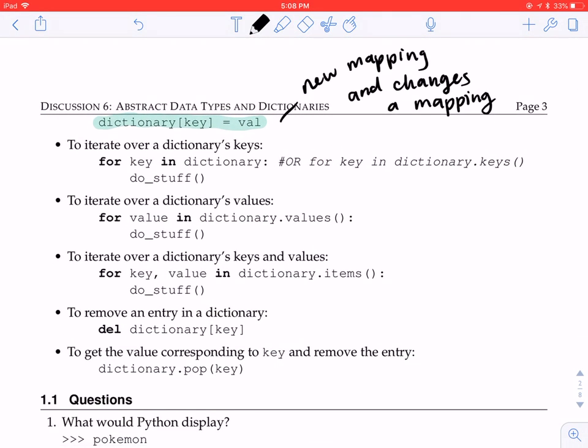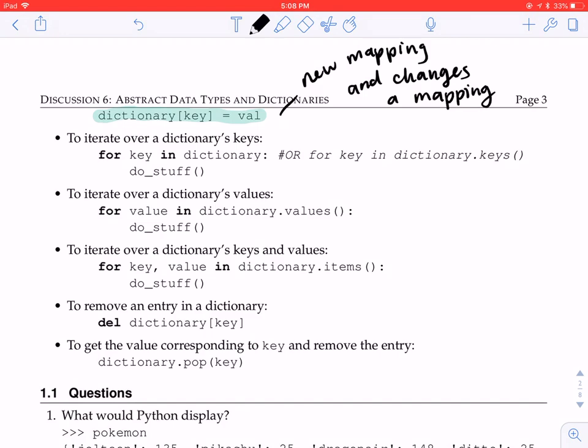And moving on to the next syntax, we have how to iterate over a dictionary's keys. By default in Python, when you iterate over a dictionary, it will actually give you its keys. So if you say for key in dictionary, or you can also say for key in dictionary.keys to make it very explicit, this will iterate over the keys of that dictionary. And the reason you would say dictionary.keys is because this is the function that explicitly gives you the list of keys.